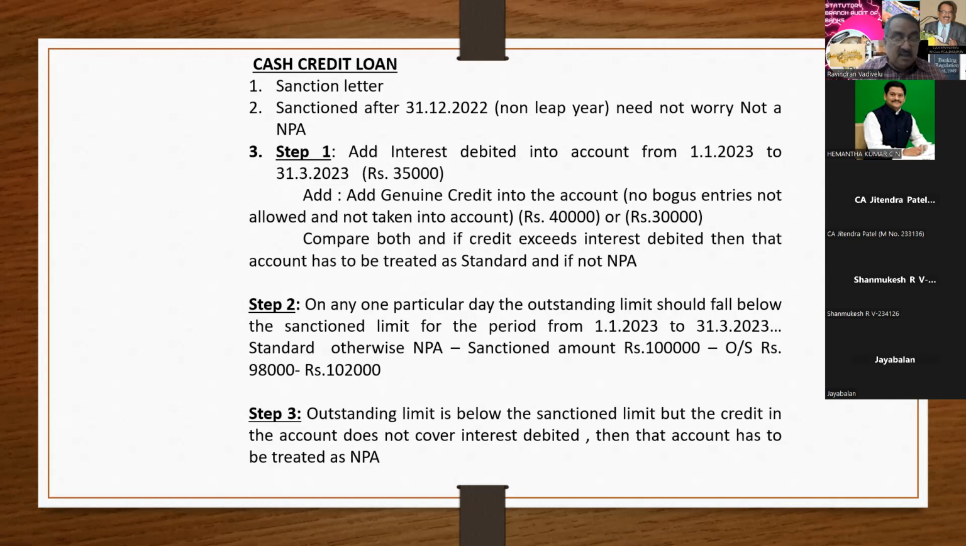You have to calculate the interest for the period from 1/1/23 to 31/3/23. What is the interest due to be paid? Go to the credit side. What is the amount actually paid by the party? You compare it. If the amount paid exceeds the interest, then all the interest is serviced, and that account has to be treated as standard. Otherwise, it has to be treated as NPA. Is that clear, sir?